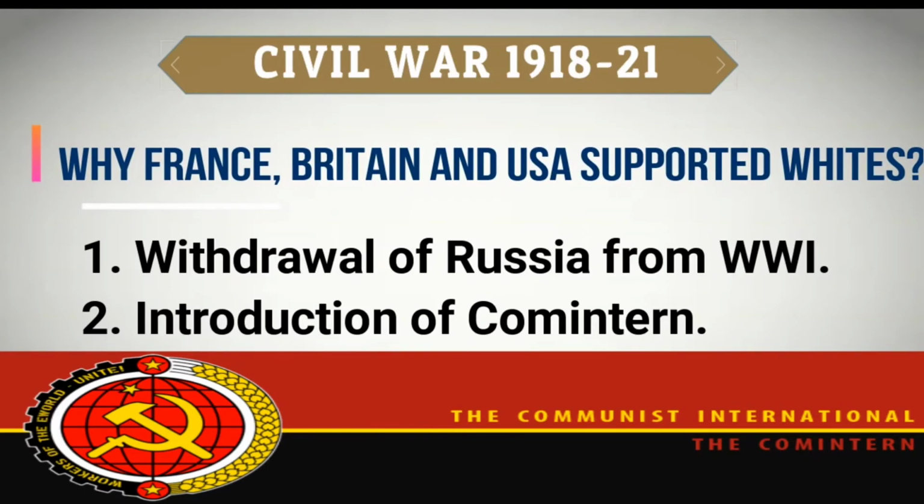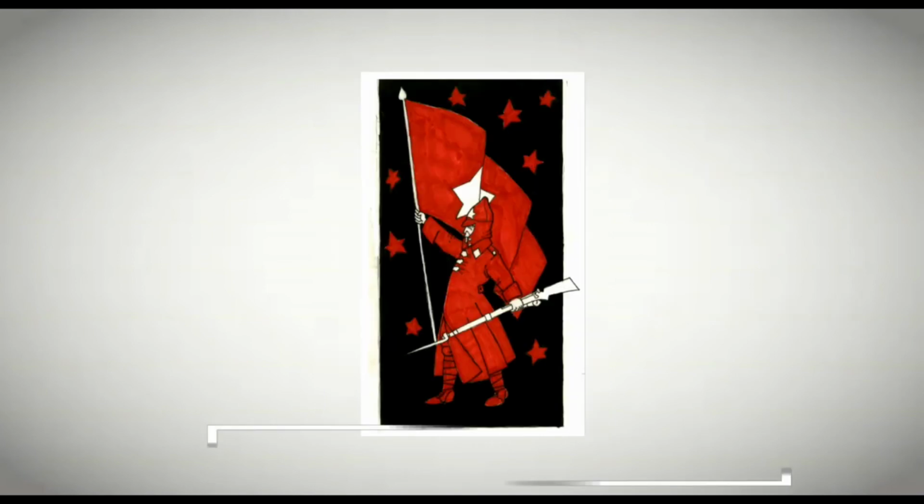The concept of communism is completely against the concept of capitalism, and these countries, France, Britain and USA, were supporting capitalism and they were opposing communism or socialism. So that's why they were in the group of Whites. So ultimately, after fighting for about 4 years, who won? Any guesses? Yes, the Red people won.